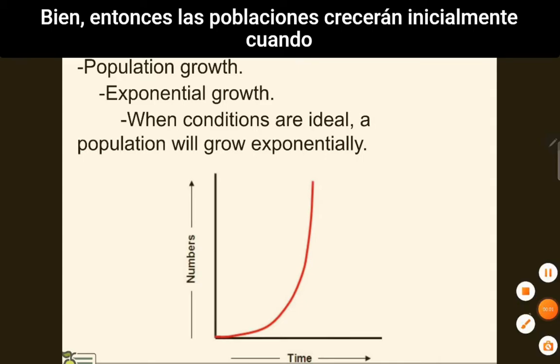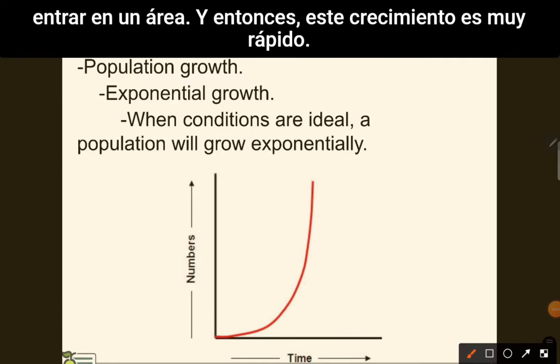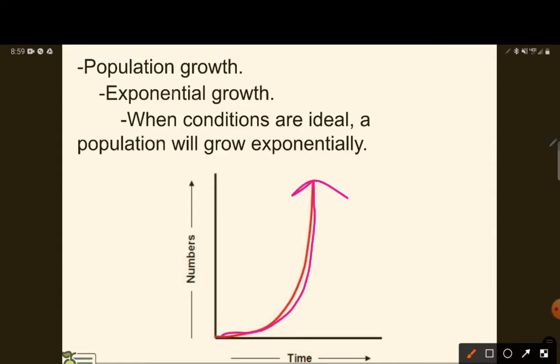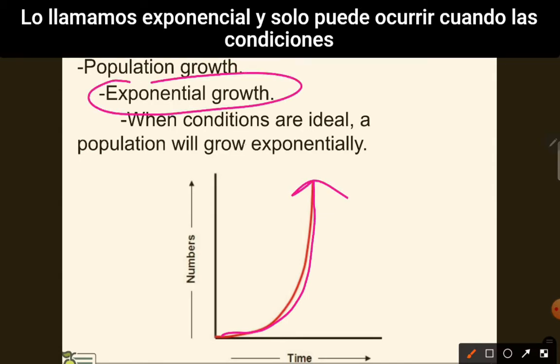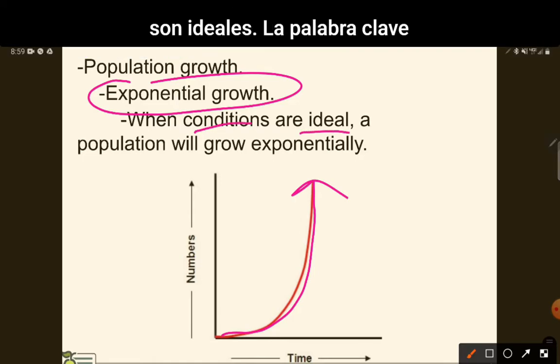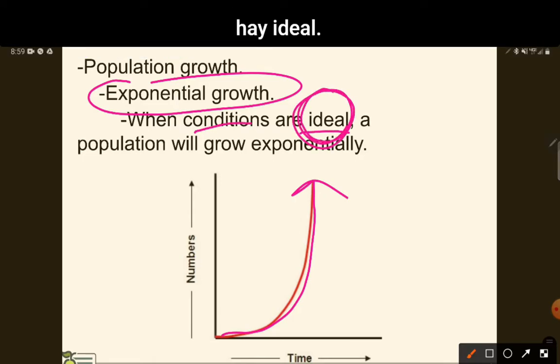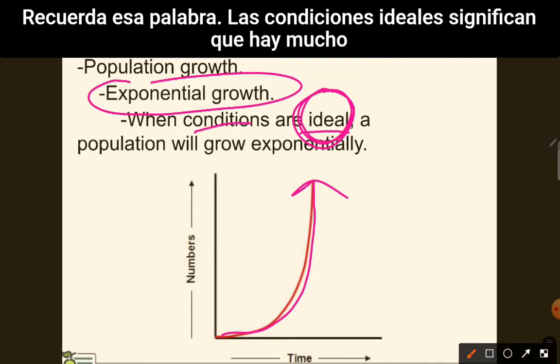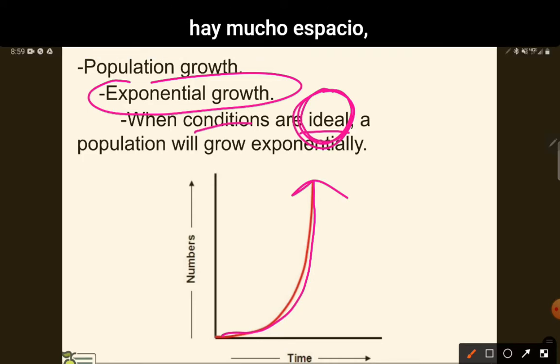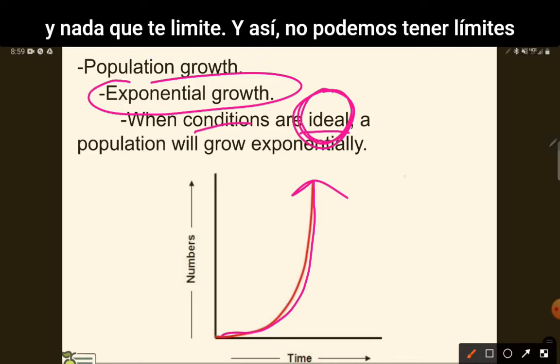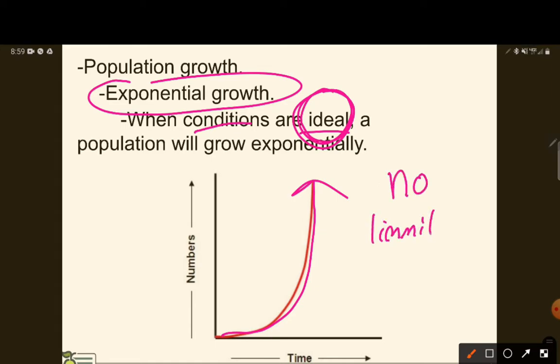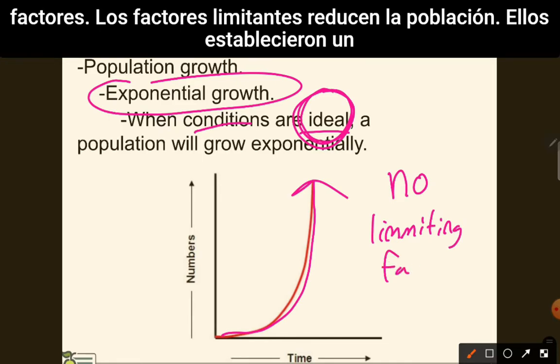Okay, so populations will initially grow when they first come into an area. And so this growth is very fast. We call it exponential. And it can only occur when conditions are ideal. The key word there is ideal. Remember that word. Ideal conditions means that there is plenty of food, there is plenty of space, and nothing limiting you. And so we can have no limiting factors.